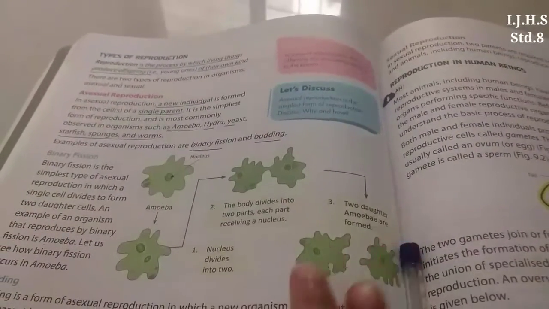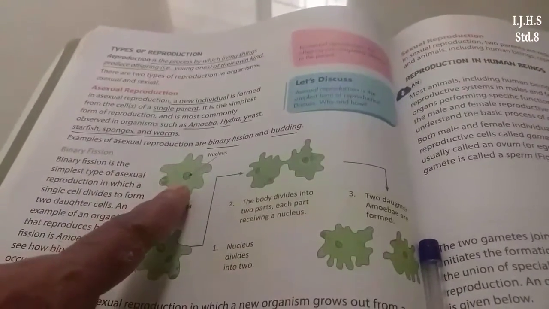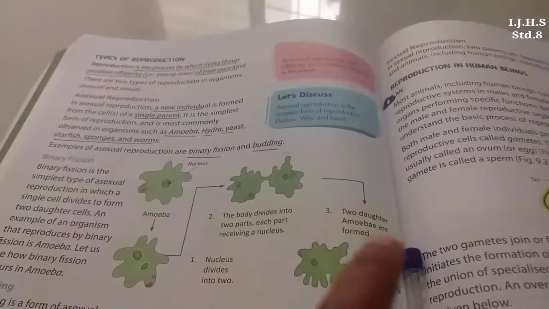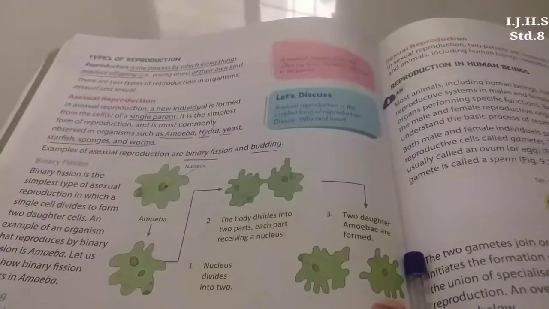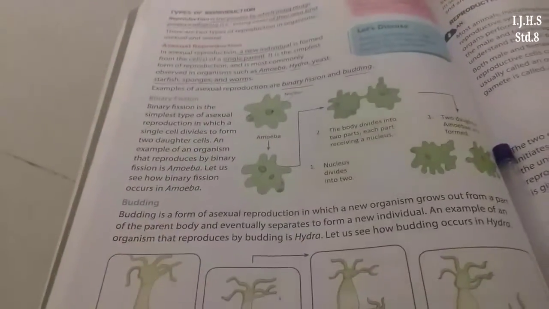Binary means what? Two. Fission means division. So from one single parent, two different daughter amoebae are formed. Got it? This is what binary fission is about. Now we'll see budding.